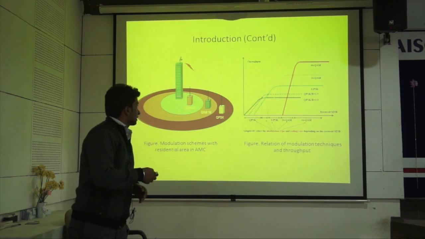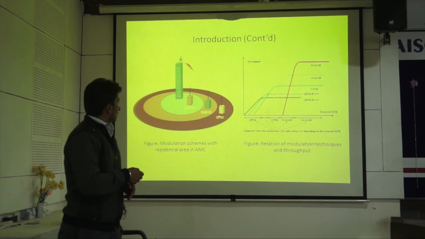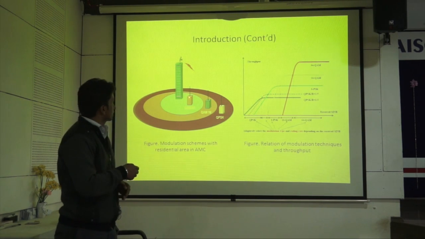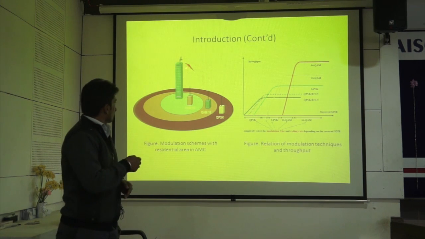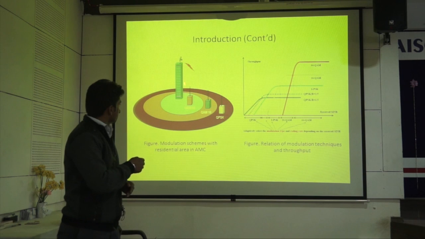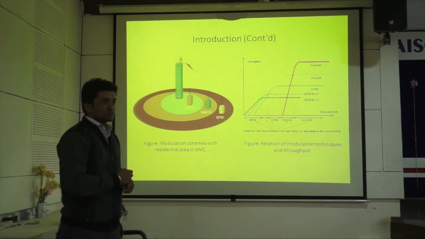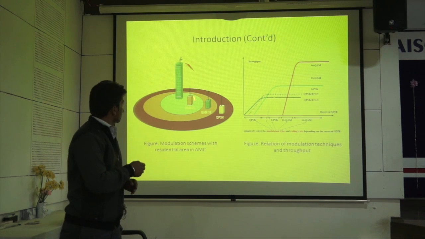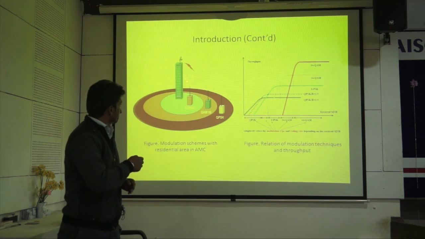So these two figures show how AMC works. This shows QAM 64, QAM 16 and QPSK. Let us consider that three users are there, A, B and C. On the top of the building, one antenna is here. Now this distance is quite lesser as compared to the second user and third user. So let us consider that the signal quality of this one is good as compared to this one and this one.